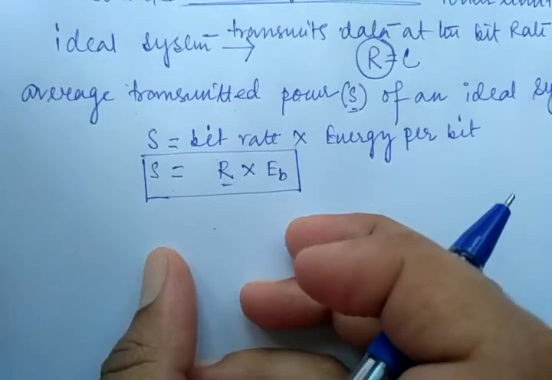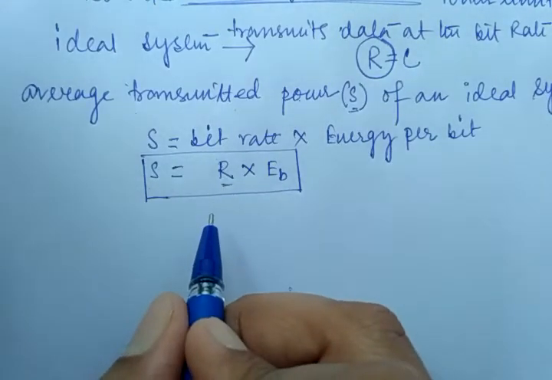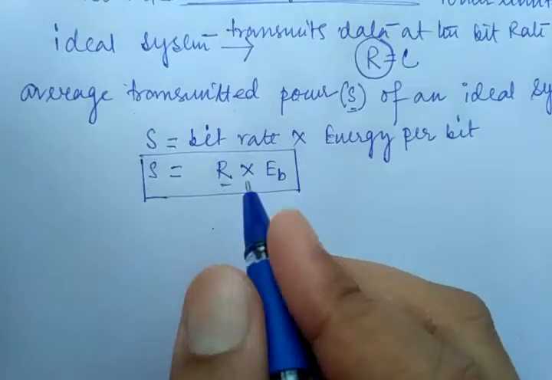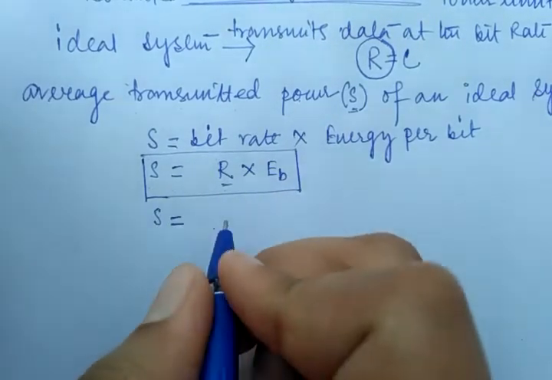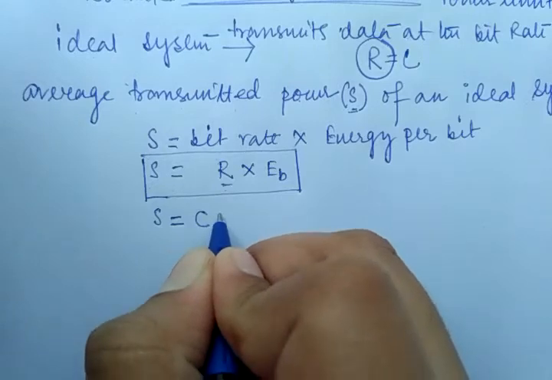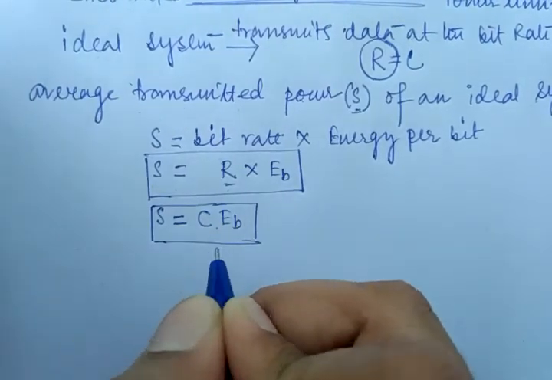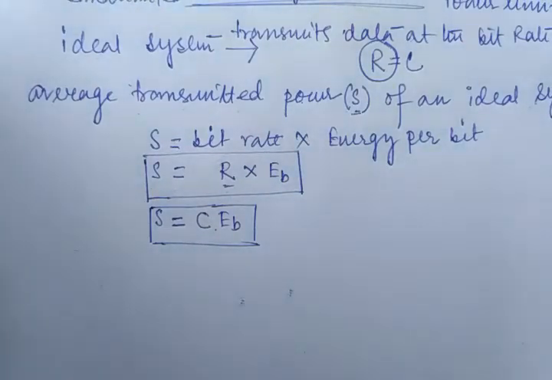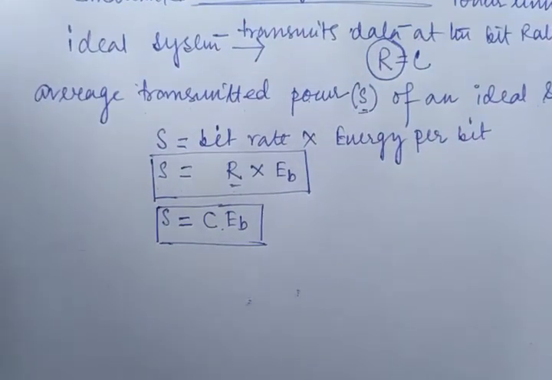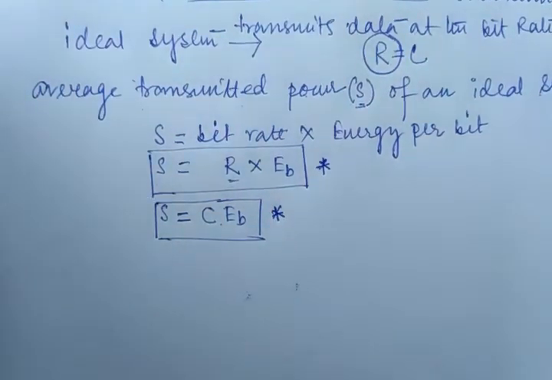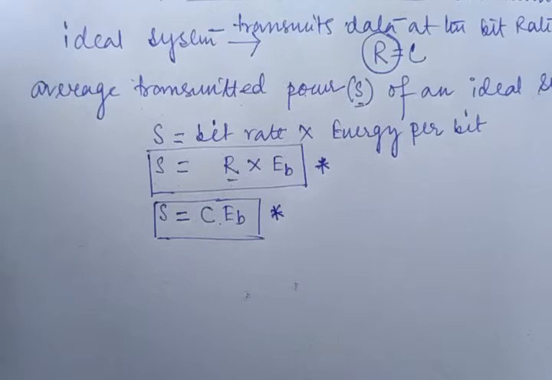So for our ideal system, this R can be replaced by C, right? Because this bit rate is nothing but the channel capacity. So S can also be interpreted as C into EB. So we are getting another form of the signal power, which is nothing but C into EB. This is a very useful formula for you, right? From this concept I have to determine the real communication system.